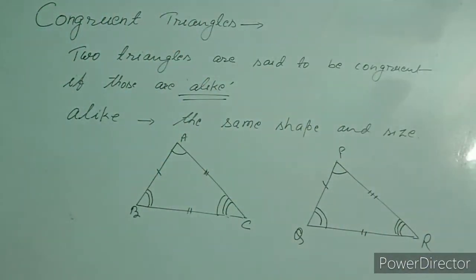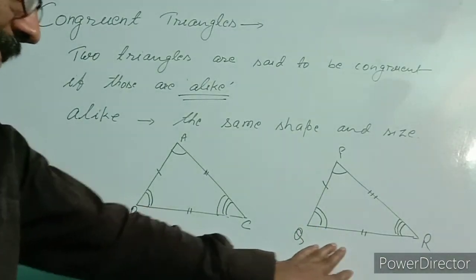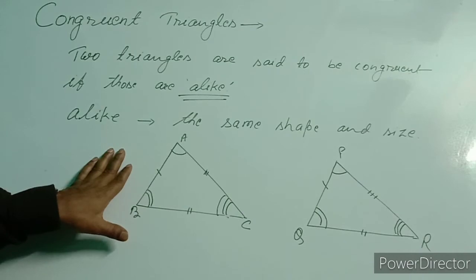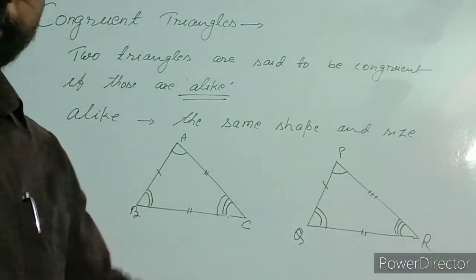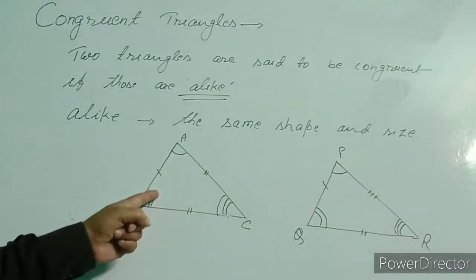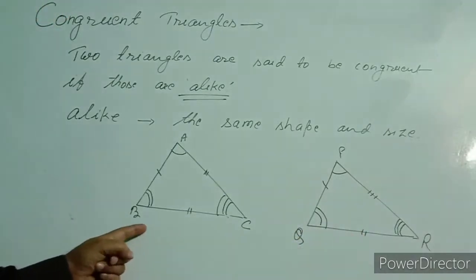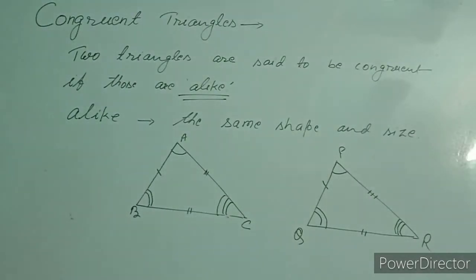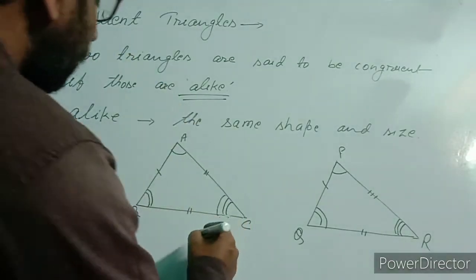Then these two triangles are called congruent. Again, I come back to the explanation of congruency. If you keep triangle PQR above triangle ABC, then triangle ABC will be completely covered by triangle PQR. It means PQ will overlap AB, QR will overlap BC and PR will overlap AC. In which condition will it overlap? It will completely cover each other if